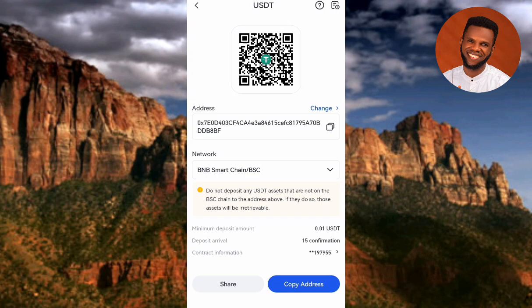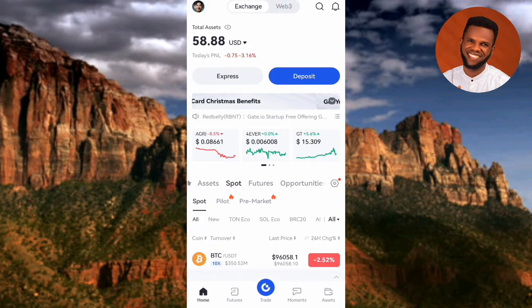So let me go back now. Let me go back to the home page. So guys, now I'm back to the home page. For you to be able to buy the UDAO token from your Gate.io account, what you have to do first of all is to tap on where you can see trade. And so it is written trade. So let me tap on it.